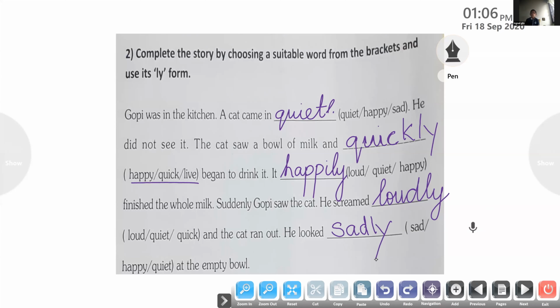This is the way you have to do the exercises. The words will be given. You have to change the words into adverbs by adding ly to them, and you have to supply a suitable adverb. So we have to know the meaning of it. Quiet, happy, sad. So quietly, happily, sadly, all these are adverbs.